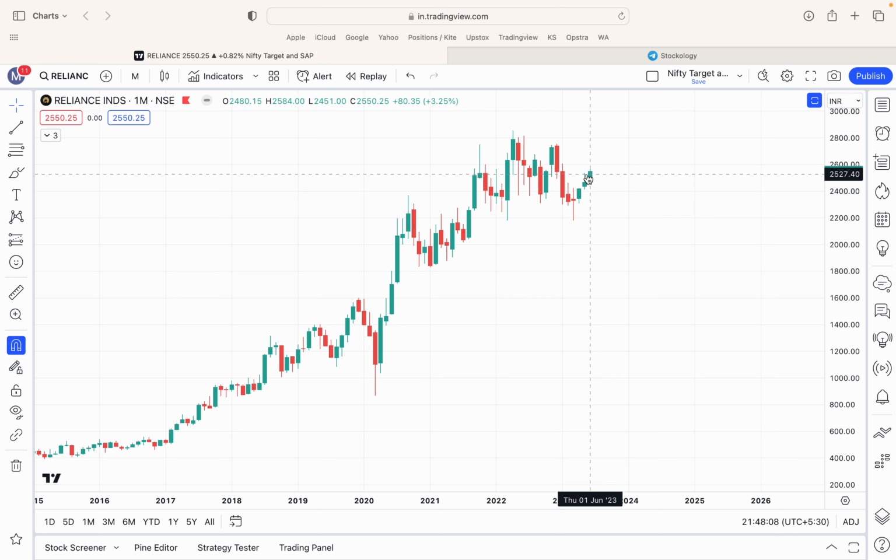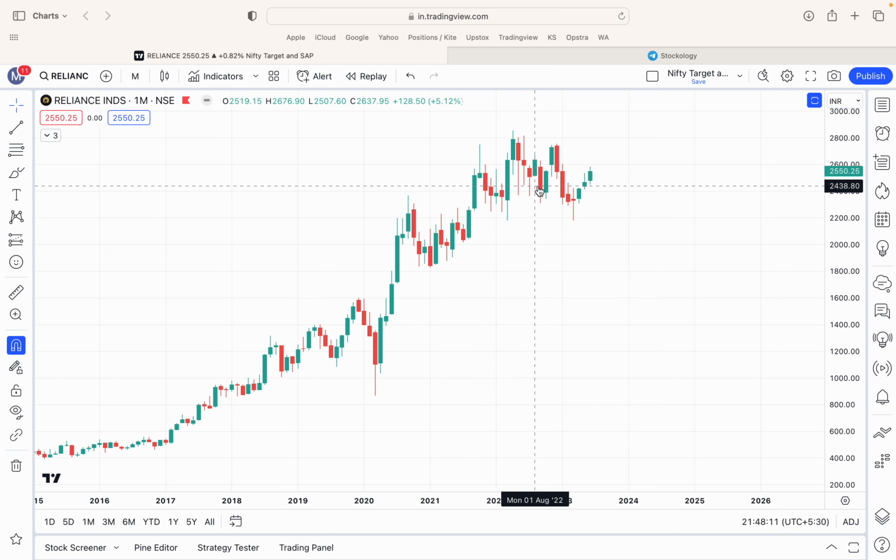I hope this was pretty helpful for you to understand bullish and bearish candles.